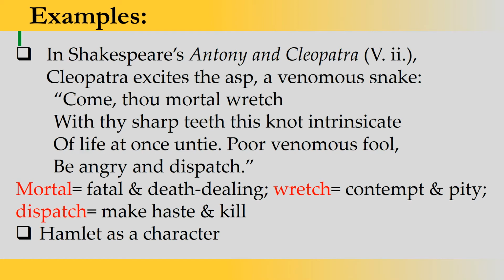Now here we have words used, for example, mortal. Here we have multiple meanings of the word mortal: fatal and death dealing. Second, we have the word wretch, which has both contempt and pity in it. And the last word is dispatch, meaning make haste or kill. So you have double meanings in the words.